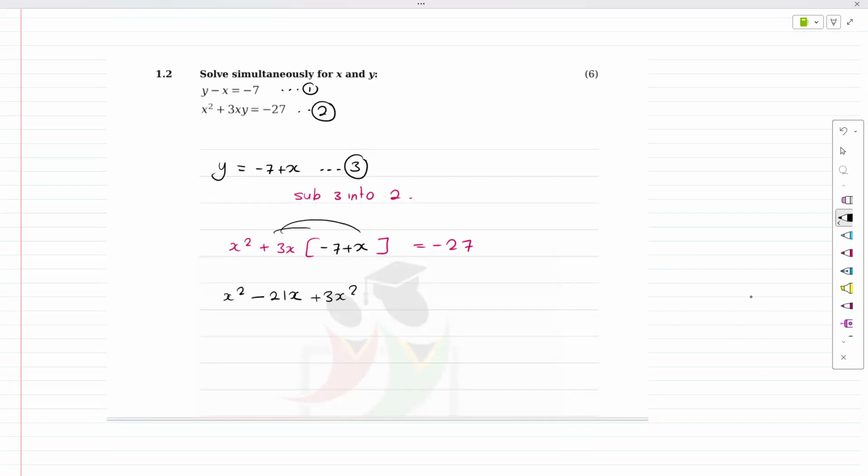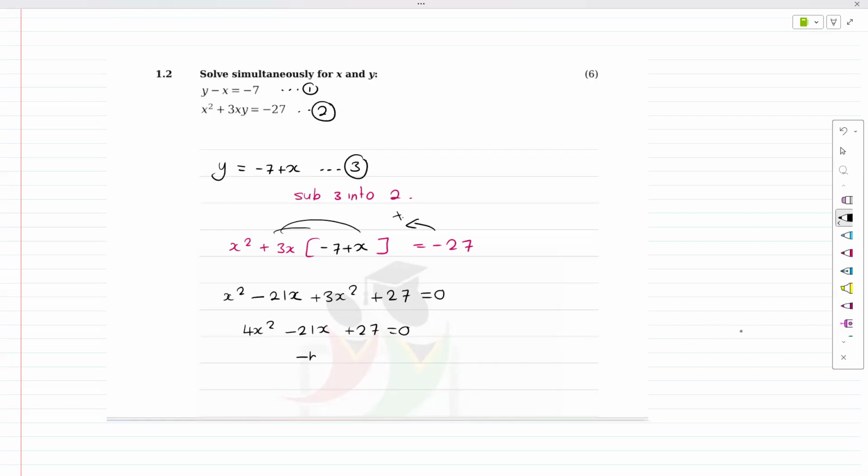Let's take the 27 over one time, right? Plus 27 equals 0. Guys, I just took this over one time as plus. If we simplify again, we end up with 4x squared minus 21x plus 27 equals 0.